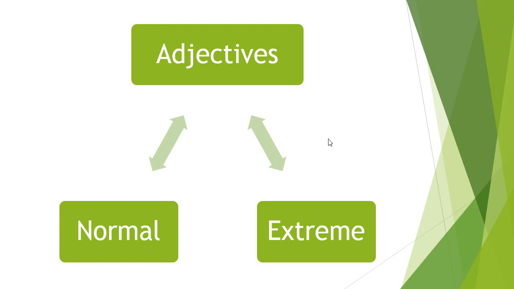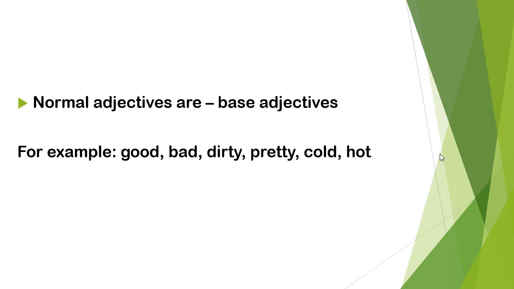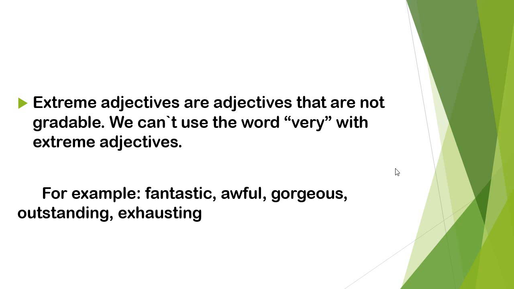Before starting our lesson, let's look at what adjectives are. Adjectives are divided into two forms. The first type is normal adjectives, and the second type is extreme adjectives. Normal adjectives are base adjectives. For example, good, bad, dirty, pretty, cold, hot, and etc. Extreme adjectives are adjectives that are not gradable. We can't use the word very with these extreme adjectives.